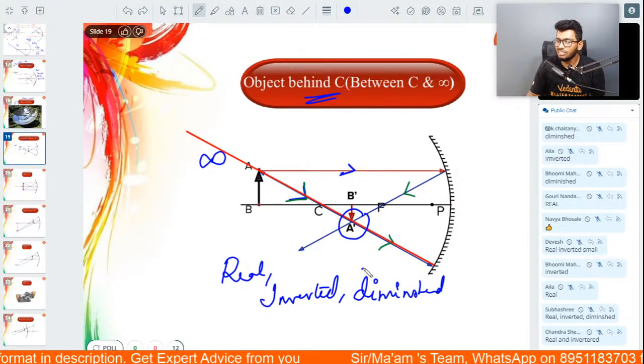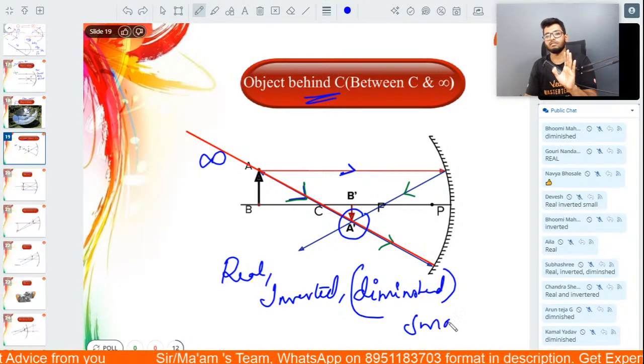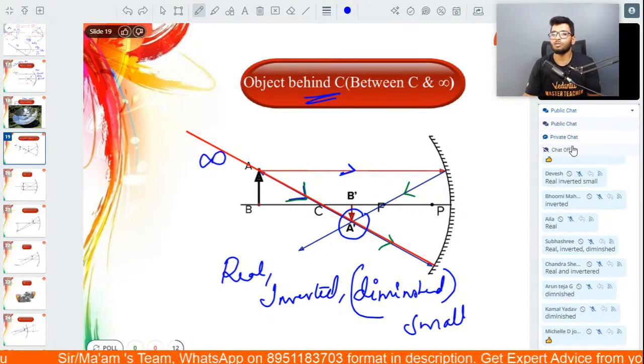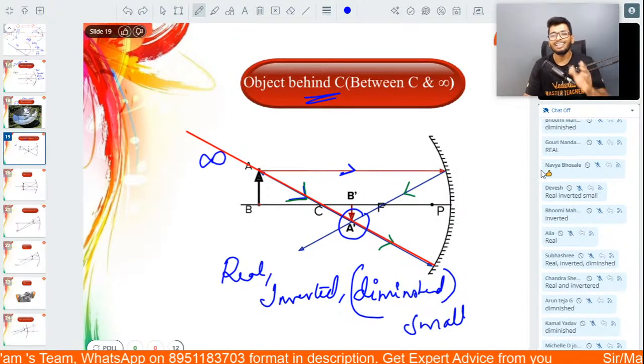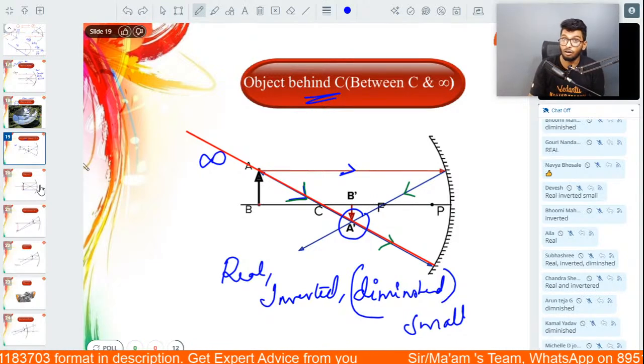Small in physics is nothing but diminished. Diminished means small itself. It's just a synonym for the word small. That's all. Got it? That's the type of image that you get over here. As simple as this.